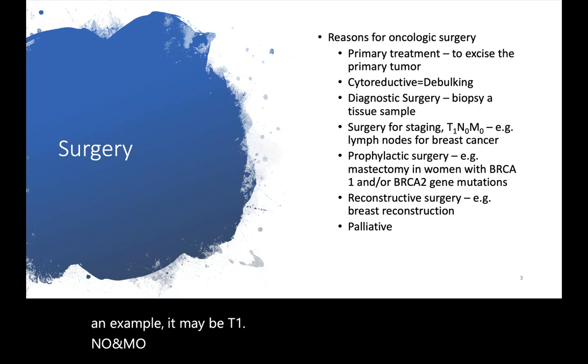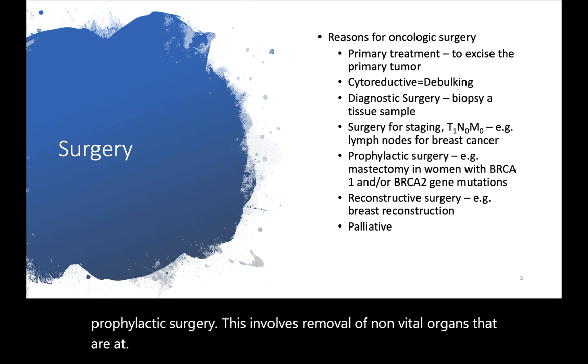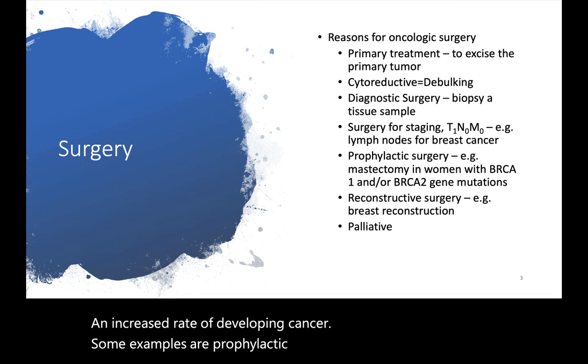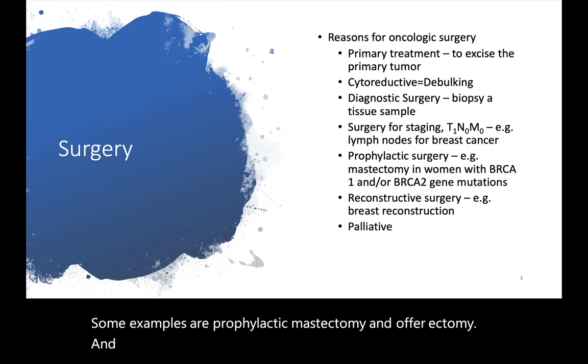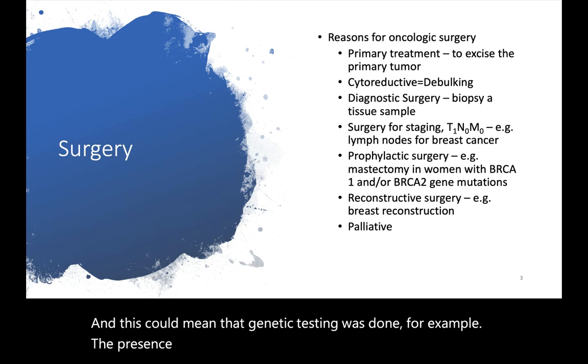Prophylactic surgery. This involves removal of non-vital organs that are at an increased risk of developing cancer. Some examples are prophylactic mastectomy and oophorectomy, and this could mean that genetic testing was done, for example, showing the presence of breast cancer genes.